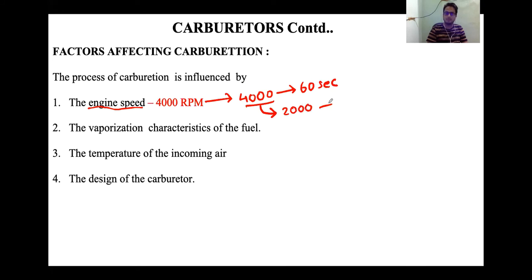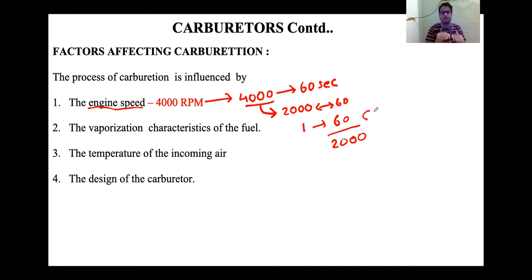The time available for doing this is 60 seconds. So we can see how much time will be available for the carburetor to supply the air fuel mixture: a fraction of a second, that is 60 divided by 2000. This much amount of time only is available.